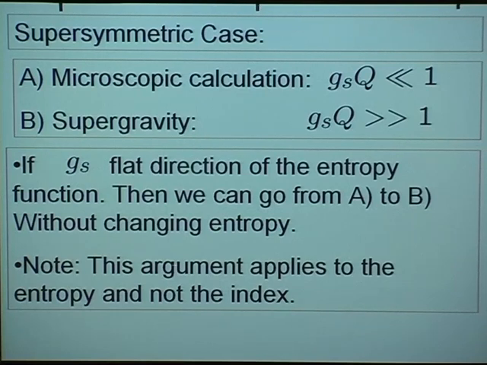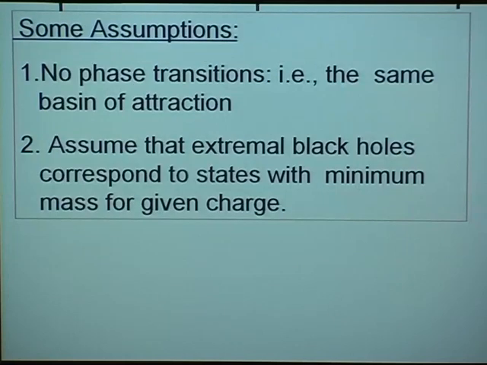Now I should say that this argument I'm giving you applies to the entropy, not an index, because the extremum of the entropy function is the Bekenstein-Hawking entropy. Of course, there are various assumptions. For example, there should be no phase transition. If the basins of attraction of weak coupling and strong coupling are different, then of course the entropy can and will in general change. There are also various other assumptions which we try to be careful about, which you can read about in our paper.